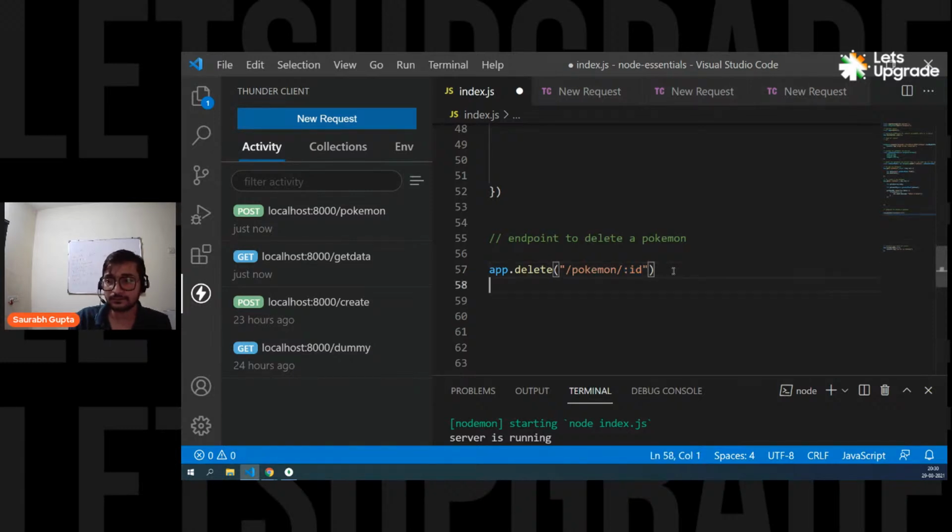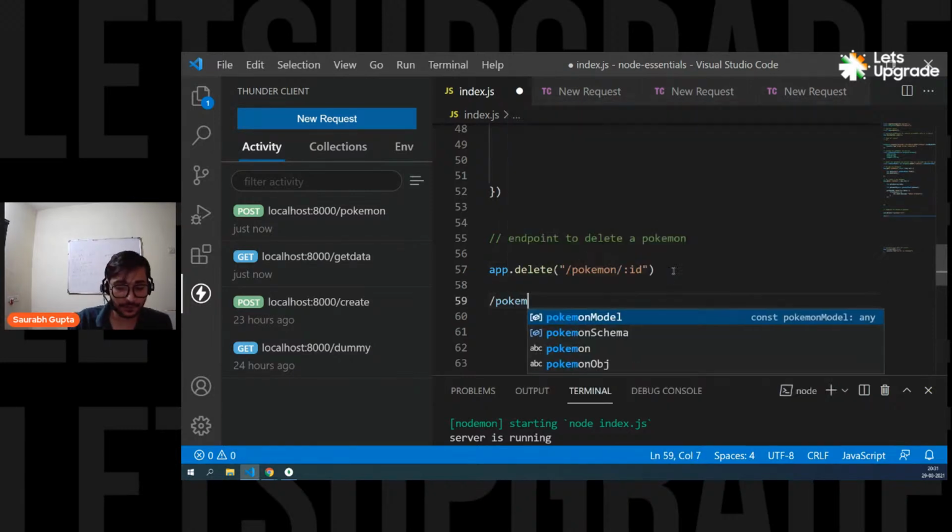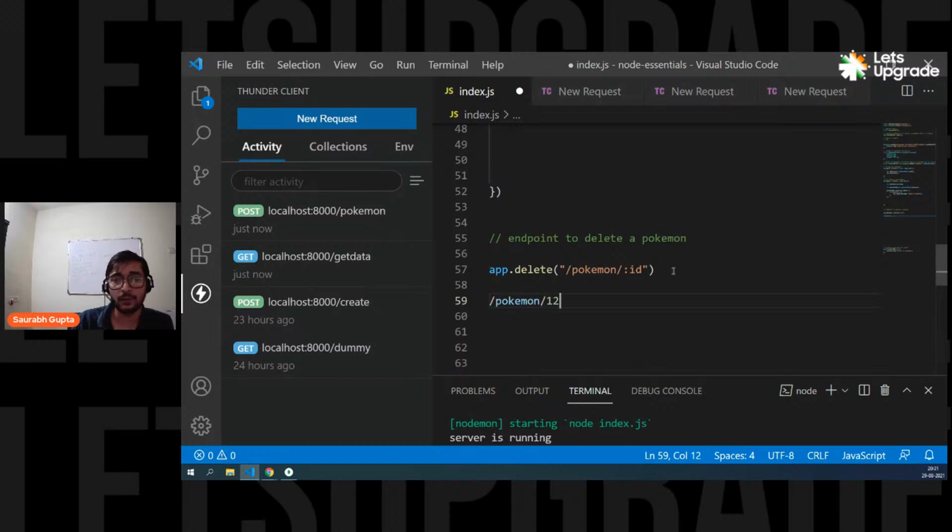That means now the user can call this Pokemon slash 12, and this 12 will come in this ID variable. The user can also call this 34. That means this 34 will come in this ID. So now it's a variable. The data can be anything.